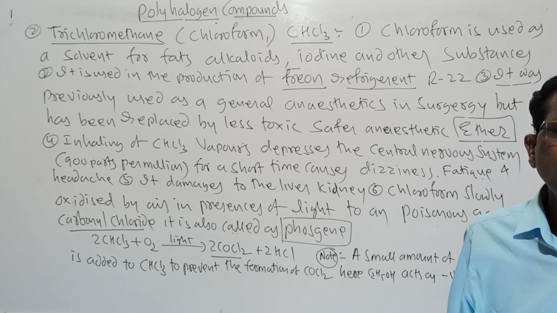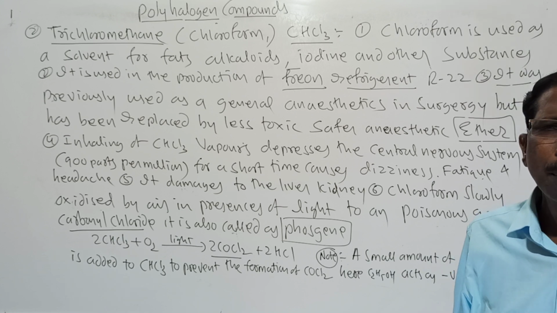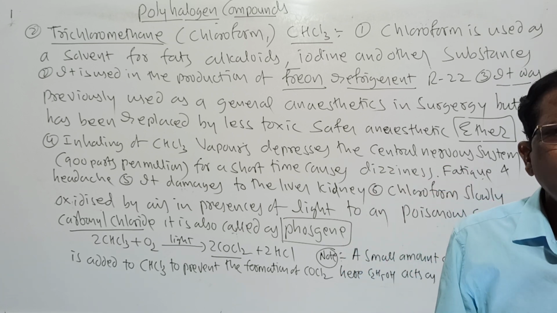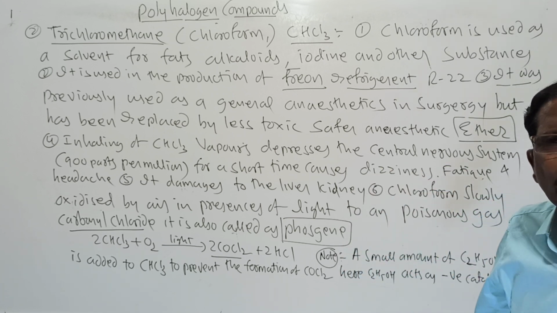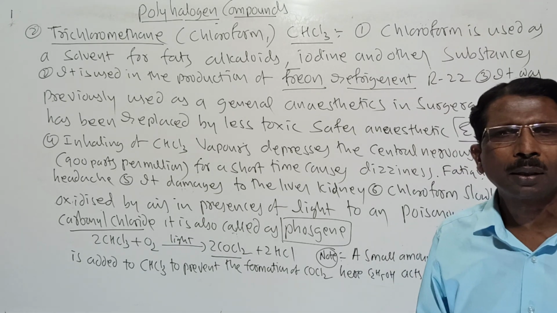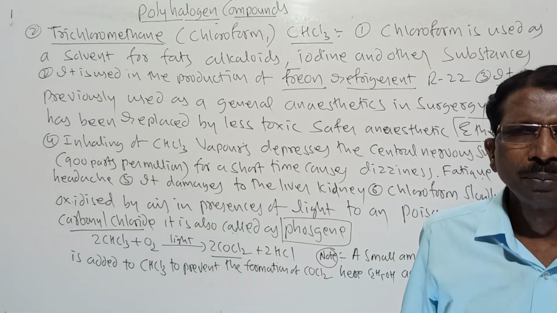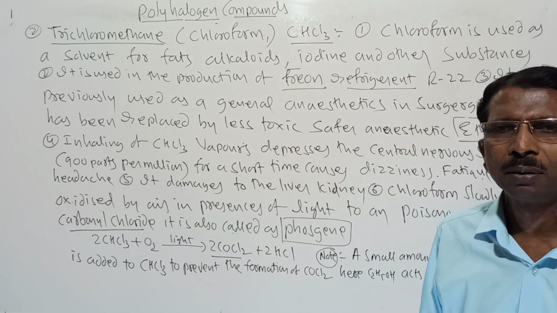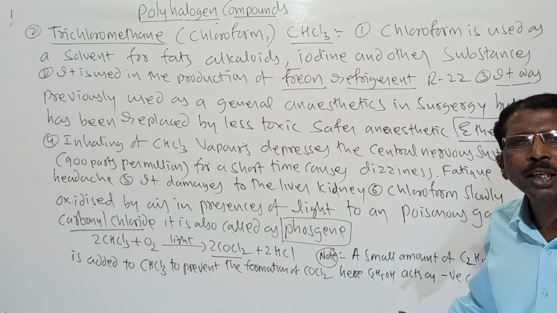So when the chloroform bottle is completely filled, add 2 to 3 drops or 5 drops of this ethyl alcohol. Then it does not allow the chloroform to oxidize, because this ethyl alcohol acts as a negative catalyst.